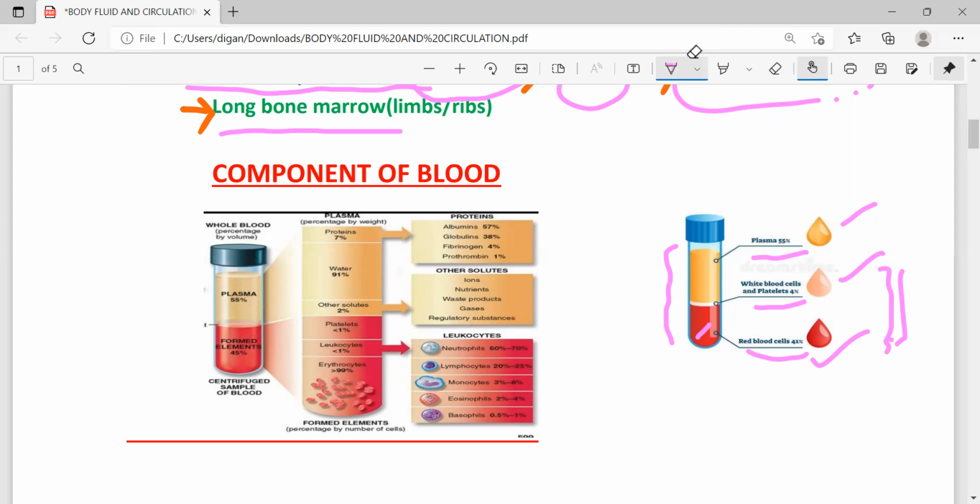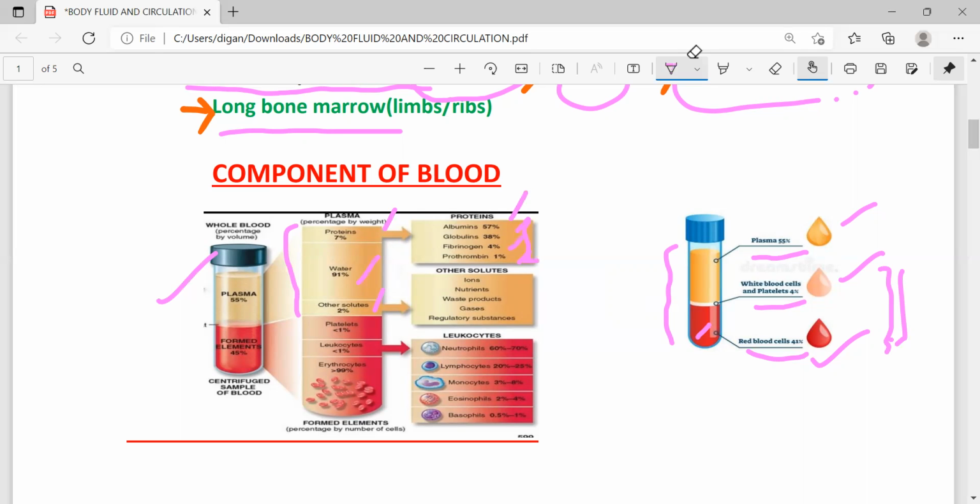Now come to the enlarged structure of blood. This is the uppermost structure, the structure of plasma. It has 3 components: protein, water, and other solutes. Under protein in plasma, there are mainly 4 types of protein. First is albumin, second is globulin, third is fibrinogen, and fourth is prothrombin. Always remember the most abundant protein is albumin and the least abundant is prothrombin.